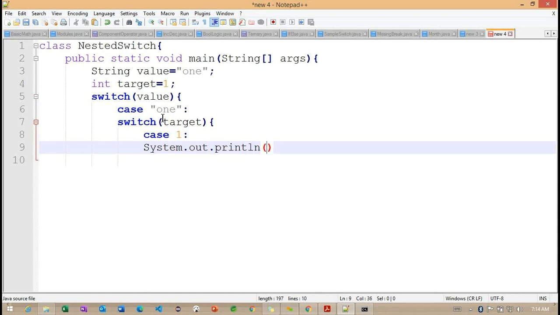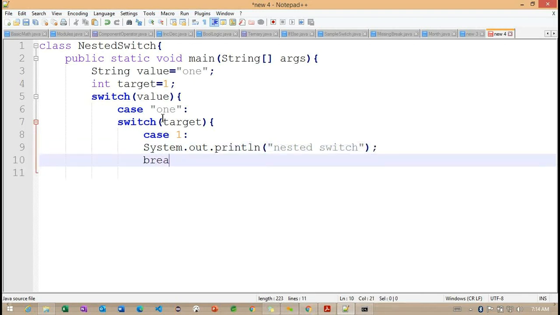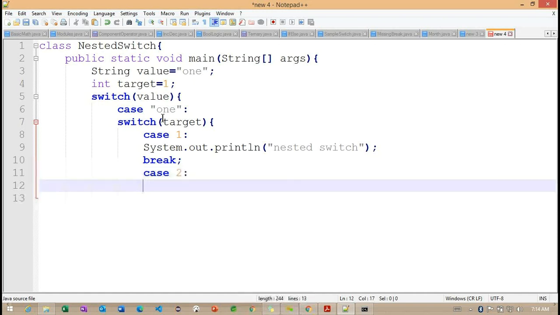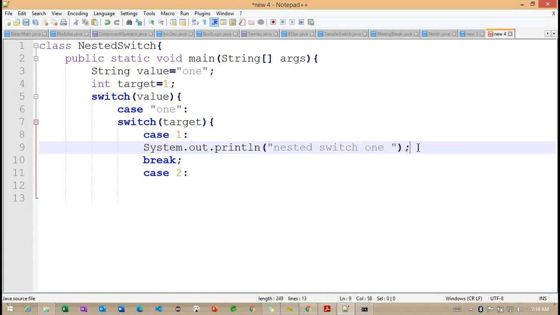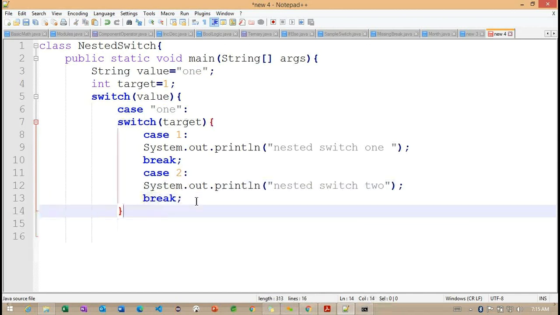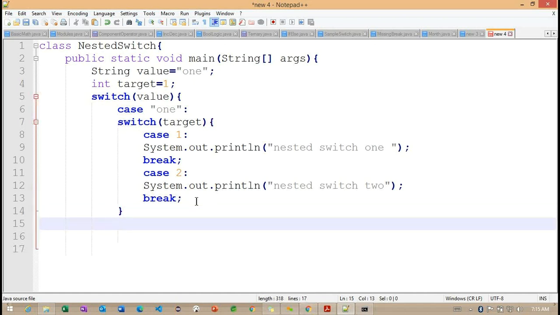System.out.println here. Now what I'm trying to write here, nested switch here. Getting the point. So this particular nested switch here I'm trying to define, and case 2. So nested switch 1, and 2. Getting the point. So these are enough.